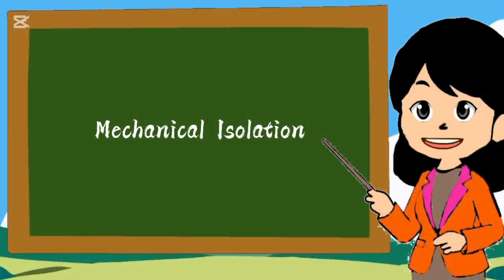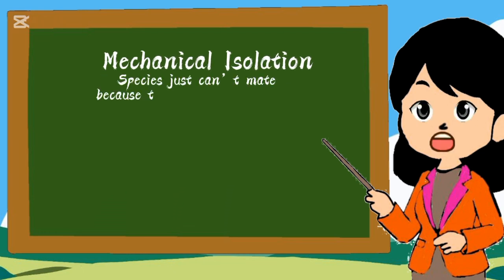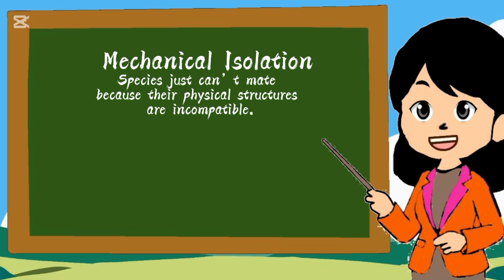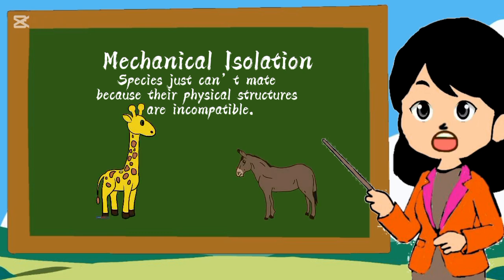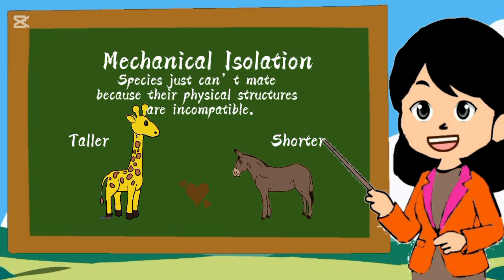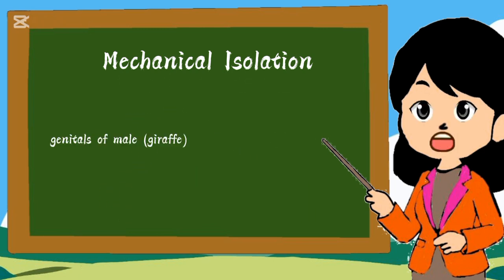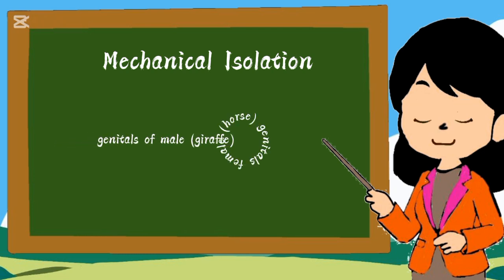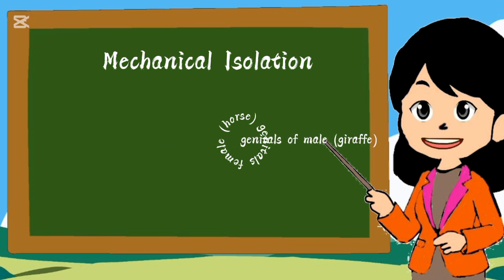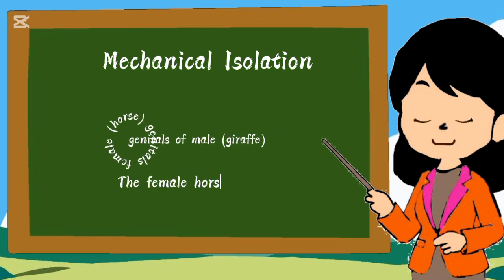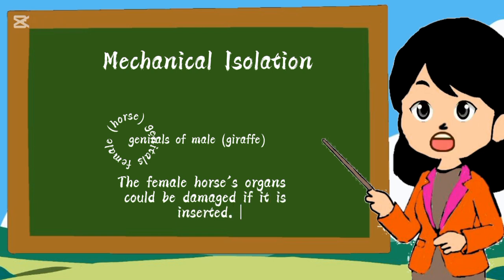The third one is mechanical isolation. Sometimes species just can't mate because their physical structures are incompatible. For example, let's look at a giraffe and a horse. A giraffe is much taller with a long neck, while a horse is shorter with a different body shape. These physical differences would make it impossible for them to mate, even if they were in the same area. The genitalia of the male giraffe is too large for the horse's genitalia. If the male giraffe manages to insert it, it could cause the death of the female horse. The female horse's organs could be damaged if it is inserted.